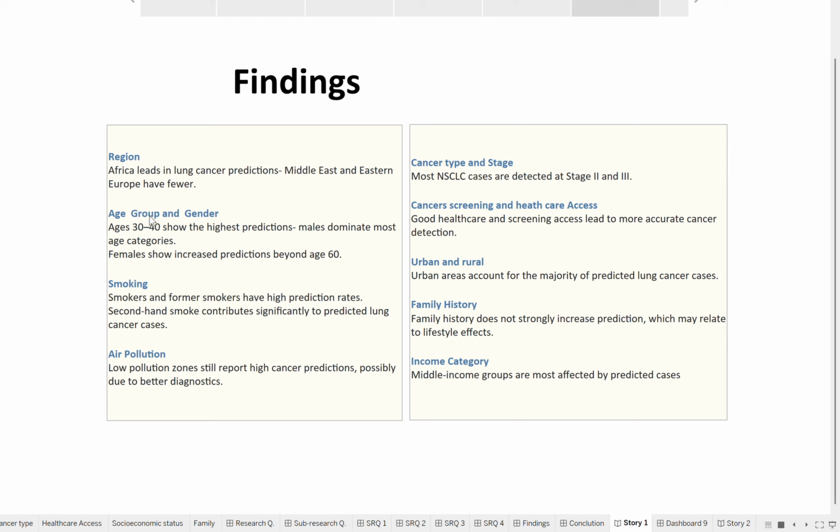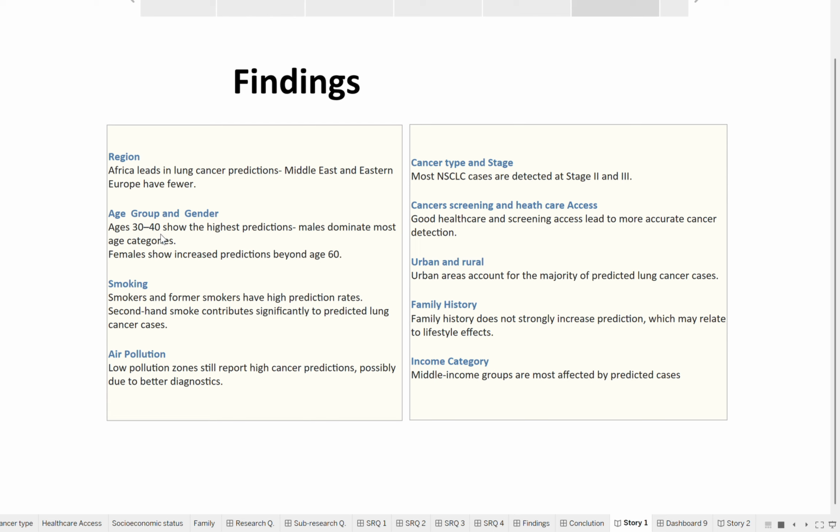Looking at the age and gender, the 30 to 40 age group showed the highest number of predictions overall. Males dominated most age categories, but interestingly, females over the age of 60 showed a noticeable increase in predicted cases, indicating the need for more targeted screening in this group.